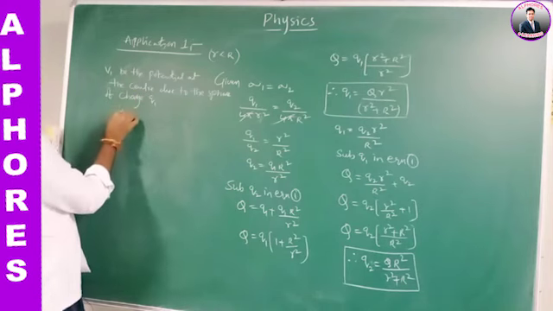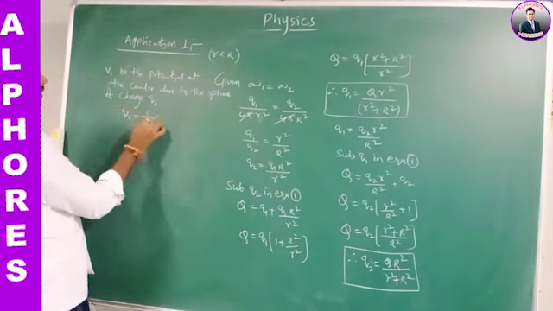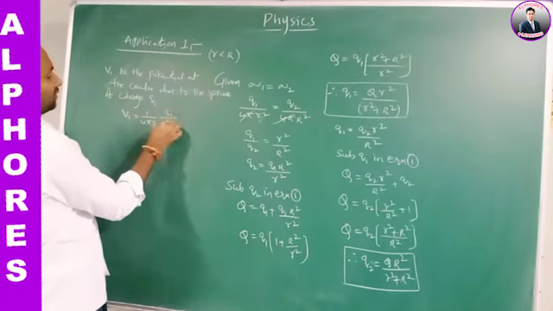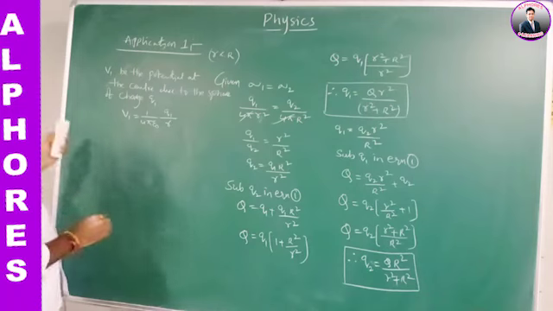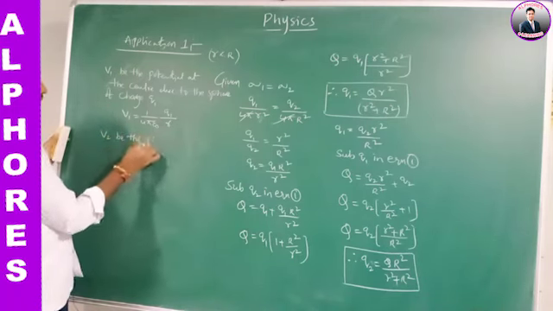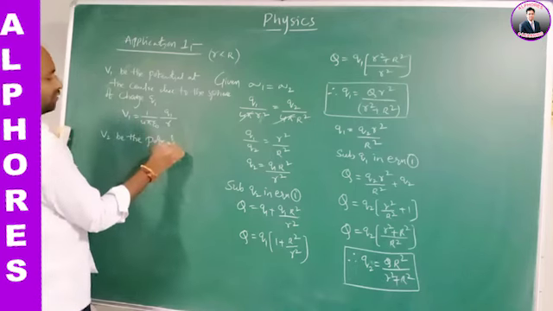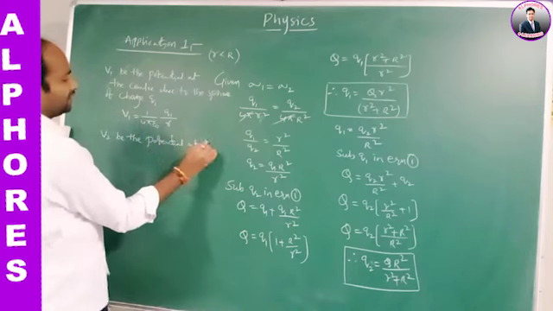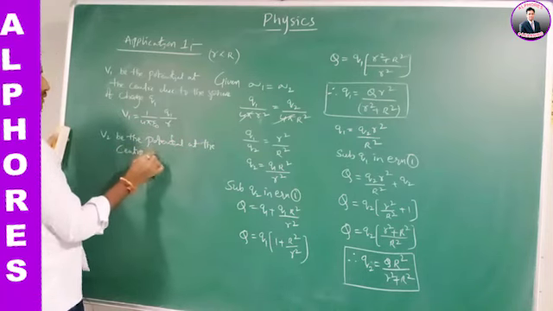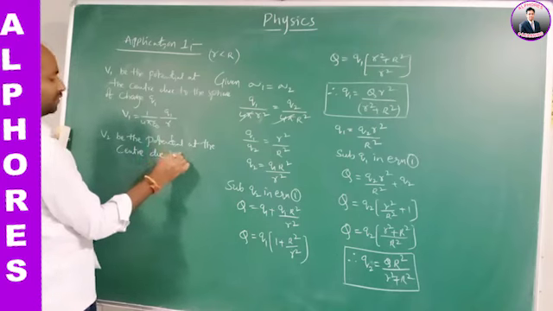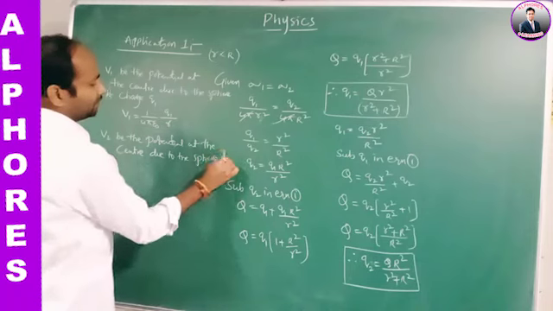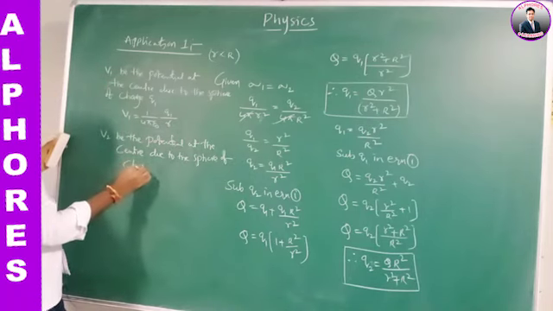Can we write like this? V1 is equal to 1 by 4 pi epsilon naught Q1 by small r. And similarly, let V2 be the potential at the center due to the sphere of charge Q2.